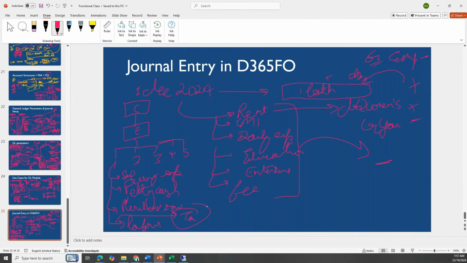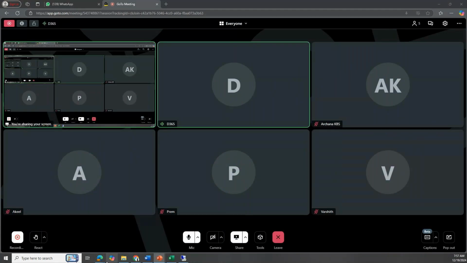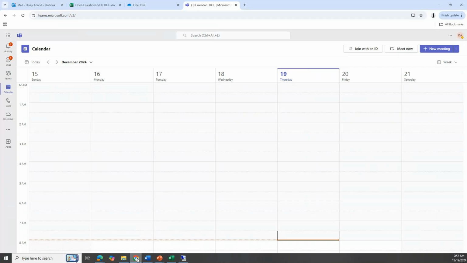That's why we do a journal entry in the system, and let's see how we are going to do it. There are five journal entries I'm going to do, and they will be done in all the legal entities. So let's go to the system now.